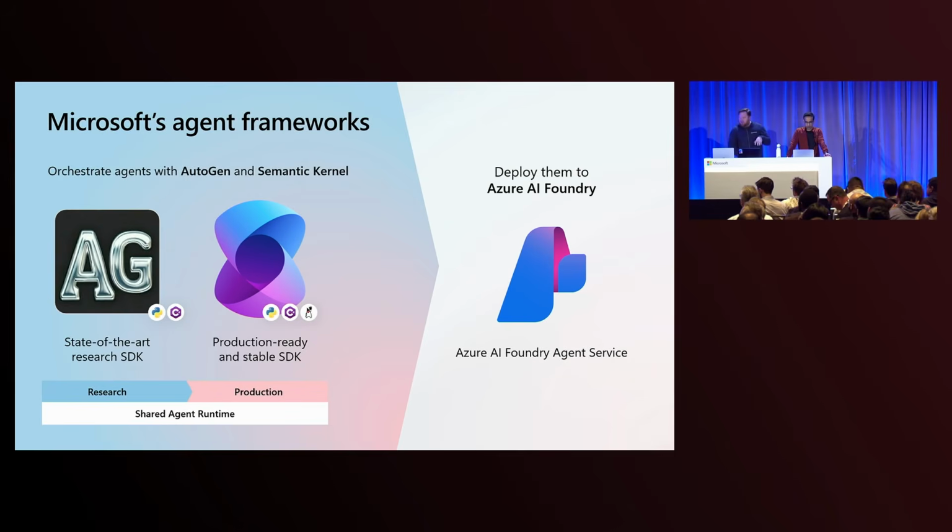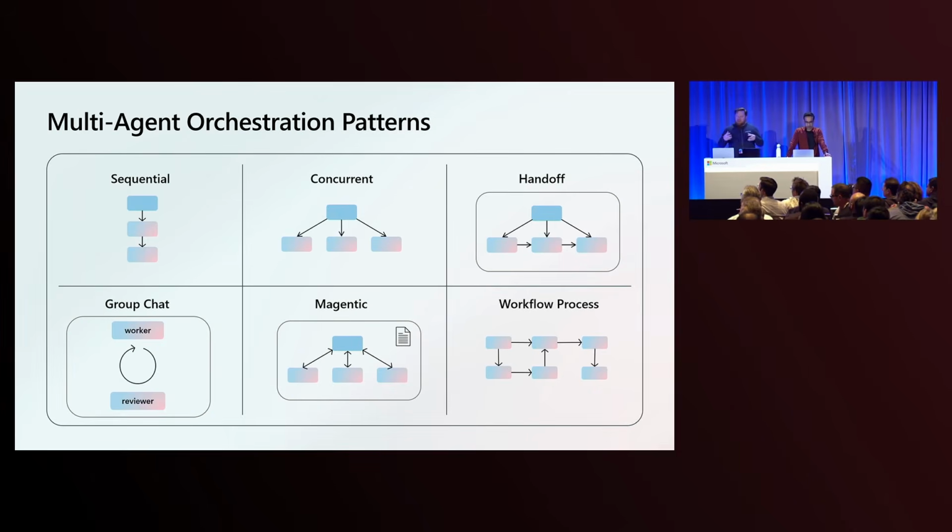So what does it mean, though? So I talked about having a single runtime between the two. Well, what it means is we can take all those patterns that you may have been using already in AutoGen, and we can now run them in Semantic Kernel. So we have a bunch of patterns that are kind of built on rails within Semantic Kernel. You can build your own patterns, but these are ones that we supply.